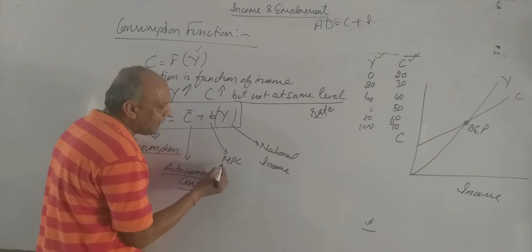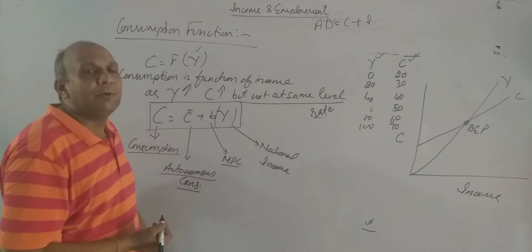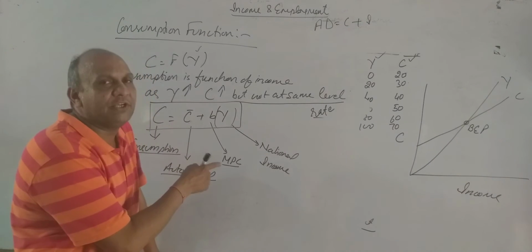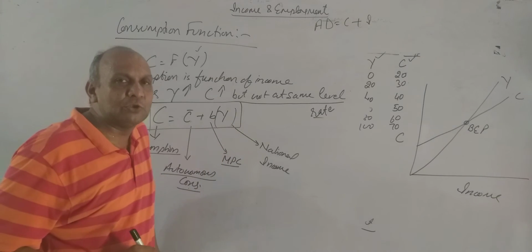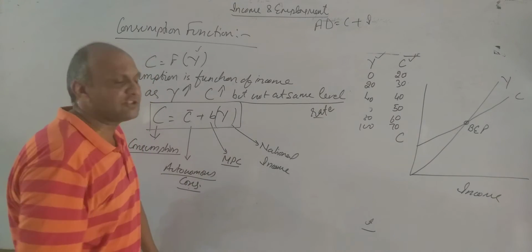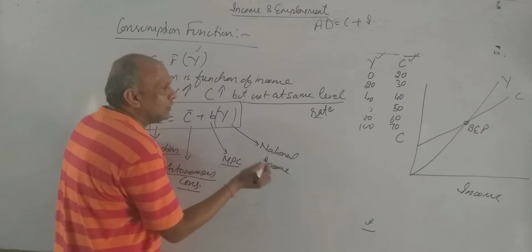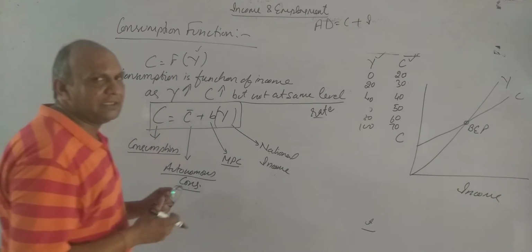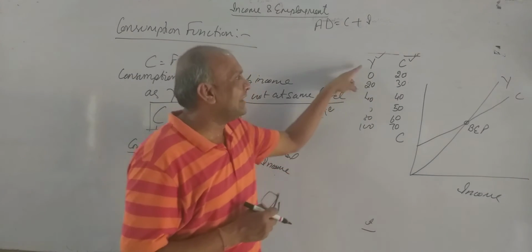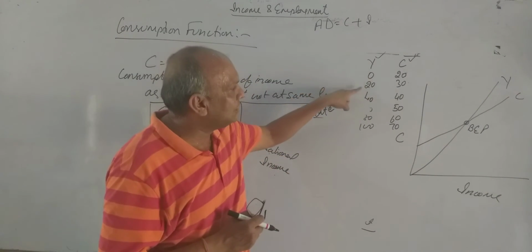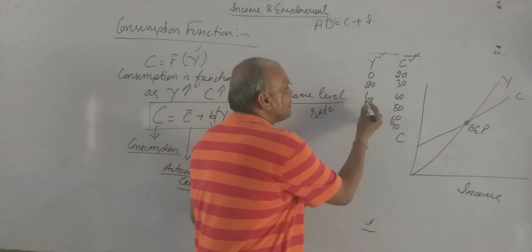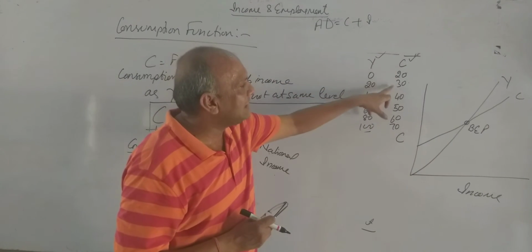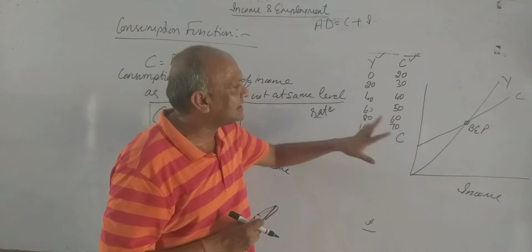B stands for MPC, marginal propensity to consume. I have discussed meaning of it in previous lecture also. We will discuss it just now. And Y stands for national income. So this is known as consumption function. With the table you can understand it. Income 0, 20, 40, 60, 80 and 100. And consumption 20, 30, 40, 50, 60, 70.